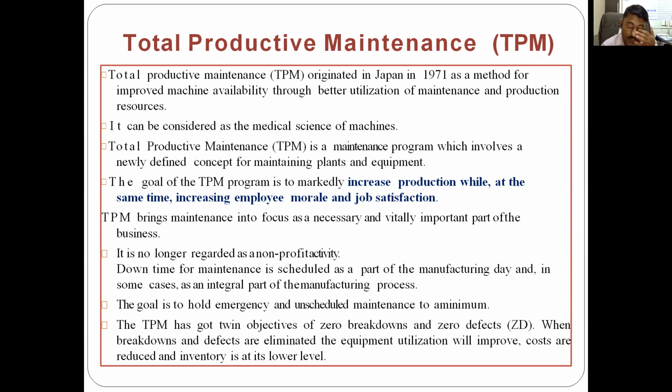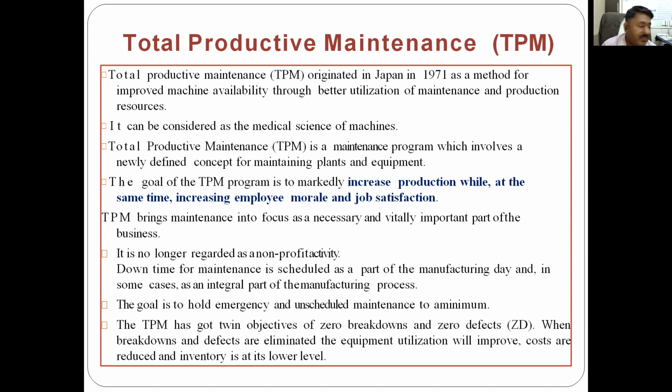and equipment. Up till now, we have discussed different types of maintenance. So TPM is nothing but a newly defined concept of maintaining plants and equipment. It is a maintenance program in which some novel concepts regarding the maintenance of plant and equipment are given. The goal of the TPM program is to markedly increase the production.